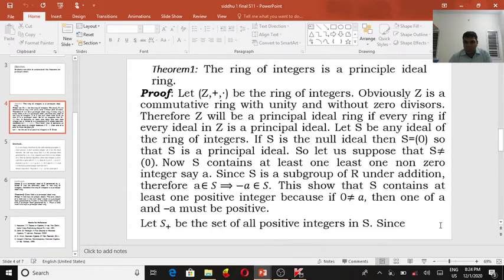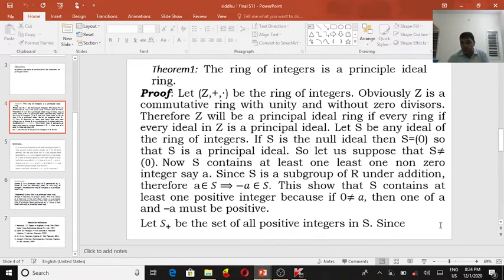Since S is a subgroup of R under addition, a belongs to S and minus a belongs to S. Then a plus minus a belongs to S, so 0 belongs to S. I am avoiding 0 and taking a non-zero element of S. This shows that S contains at least one positive integer. If a is not equal to 0, then one of a or minus a must be positive.